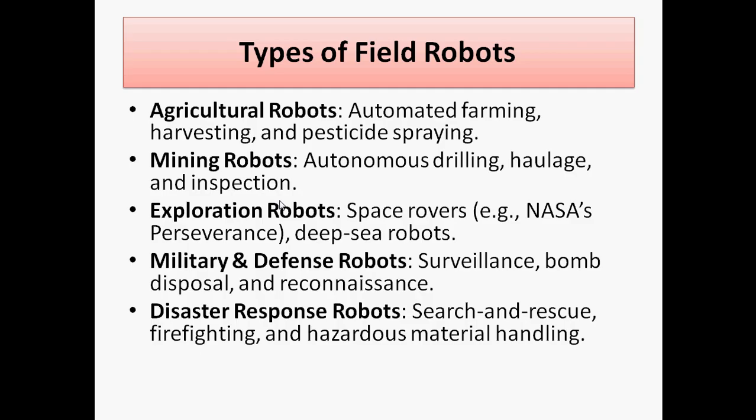Then next are military and defense robots, used for surveillance, bomb disposal, and reconnaissance assistance. Then disaster response robots for search and rescue, firefighting, and hazardous material handling, which are used in places such as nuclear plants. These are the different robots that are useful as field robots.